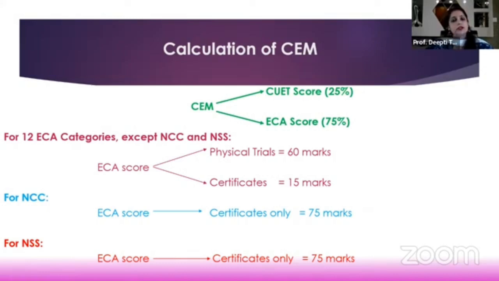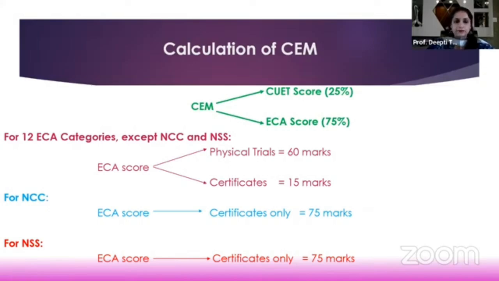Again, as I said, the CUET score might have been higher, or must have been. It would definitely have been higher if you think that a college which was higher up in your ranking has been awarded to somebody who was, say, featuring lower in the ECA score. You are not aware of the entire situation of the other candidate. You are not aware of their CUET scores. So please be aware of the total picture.